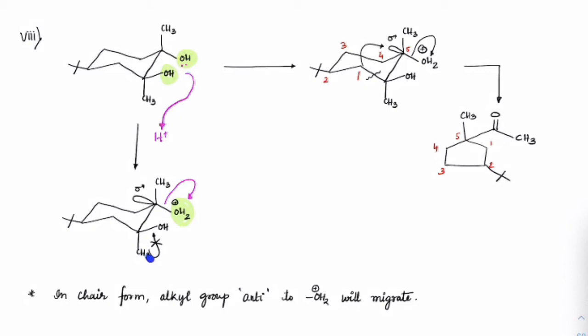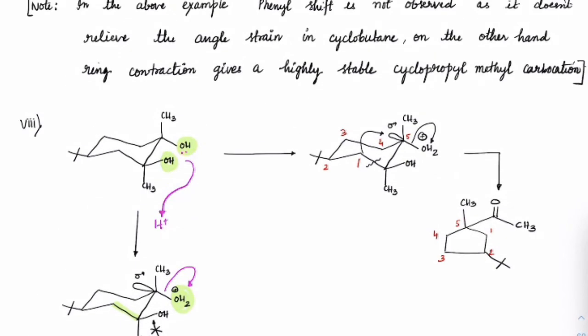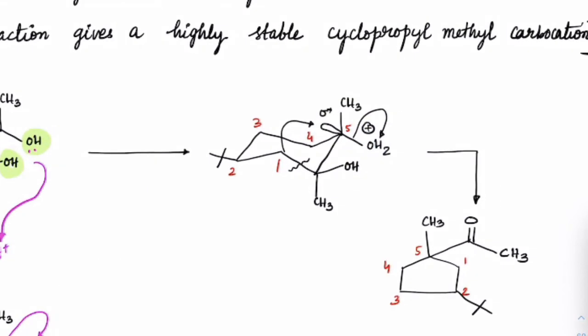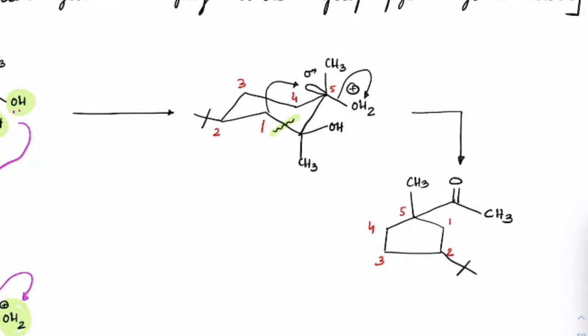So here you can see either the methyl shift will take place here, correct, but the methyl cannot approach that sigma star present here, and that is always more favored, attacking on the sigma star. So you can see this bond is in the direction of that, if you break it, that would be in the direction of that sigma star. So that is what I have shown here, you can check out. So this OH2 is relieving, at the same time this bond break happens, and this carbon will attack on the sigma star, relieving this group. So a 5-membered ring is formed.